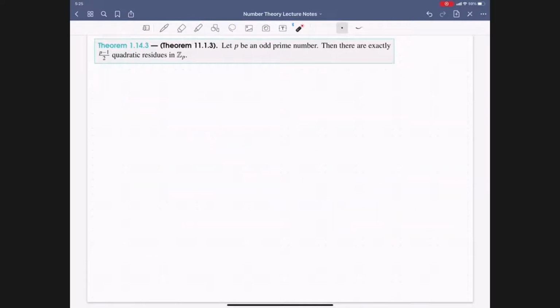So now we're going to go ahead and show that if p is an odd prime, then there are exactly p minus 1 over 2 quadratic residues in the integers modulo p. The proof that I am going to give is slightly different than the one in the book, but I will also discuss the proof in the book since it's quite nice and clever. But this one's going to be more explicit in that we lay out all the steps.